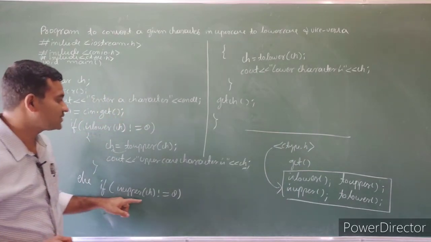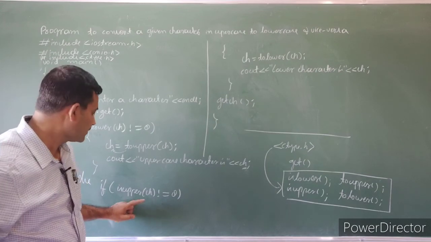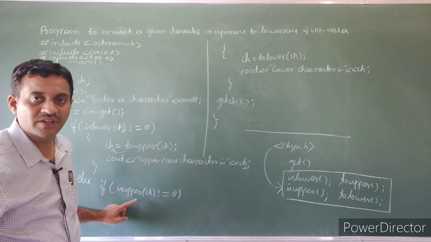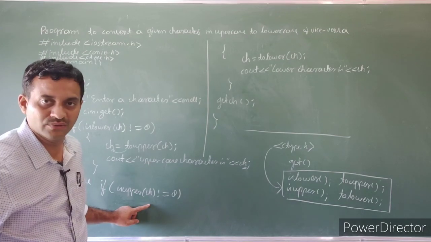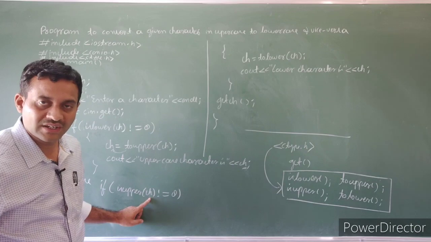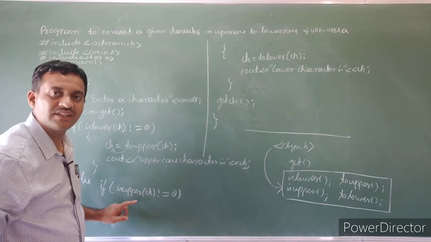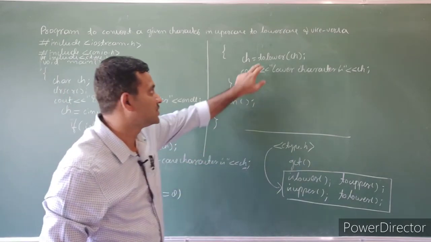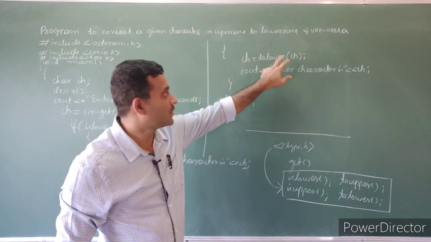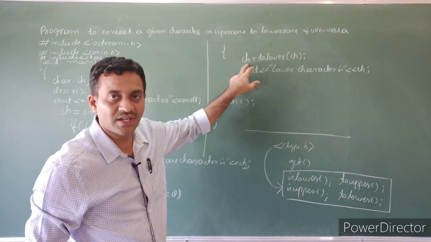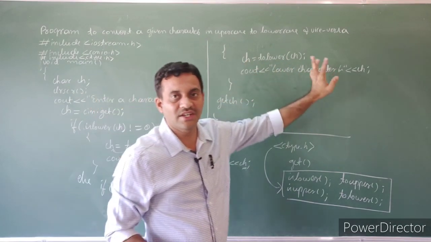Next one is isupper. If it is in uppercase, the function returns non-zero value. The isupper function evaluates the given character. If it returns non-zero value, using the function tolower, we convert the given character to lowercase, that is assigned to the variable ch. Then display ch.